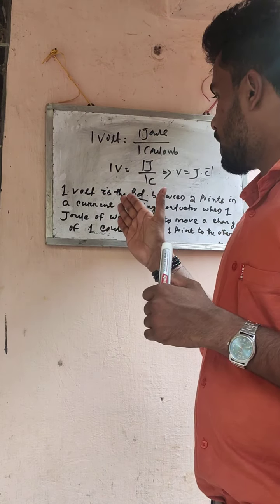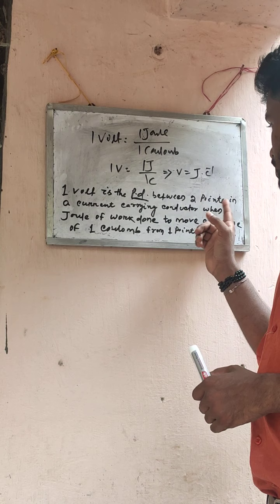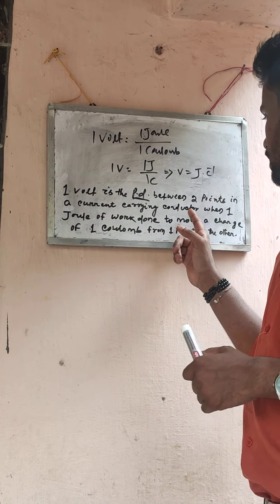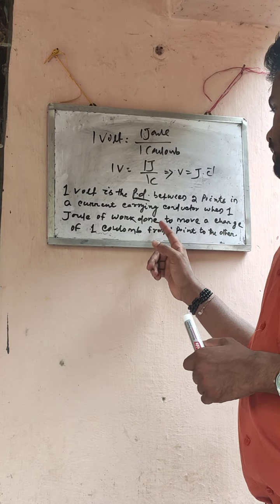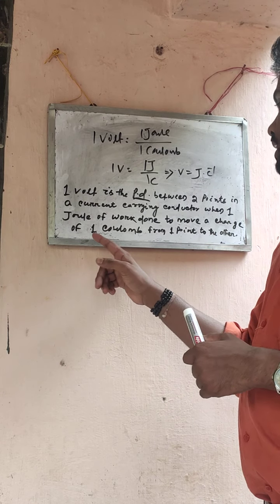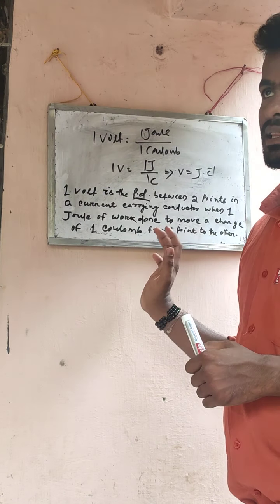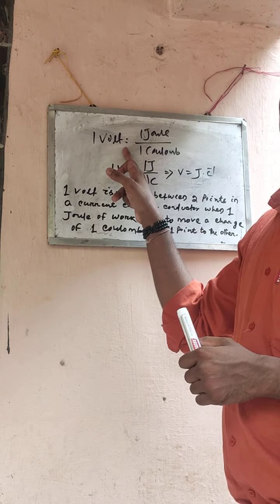So note that 1 volt is the potential difference between 2 points in a current carrying conductor when 1 joule of work is done to move a charge of 1 coulomb from one point to another. That is defined as 1 volt.